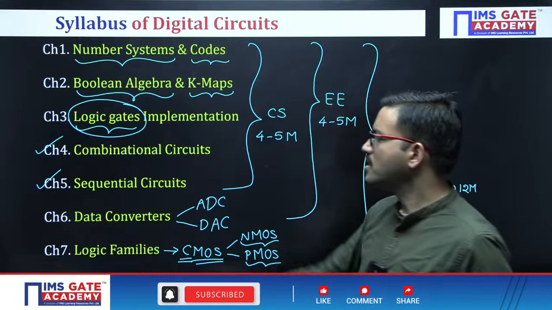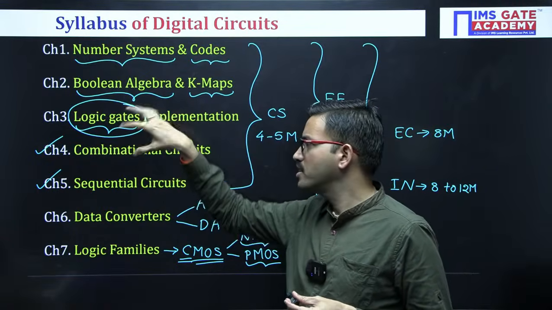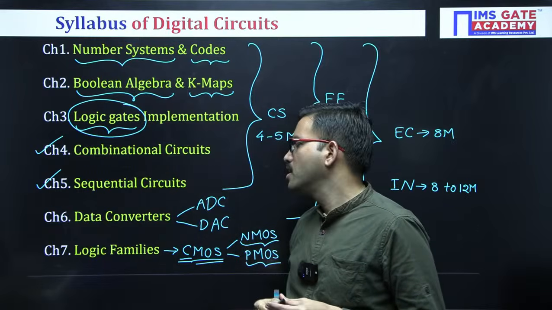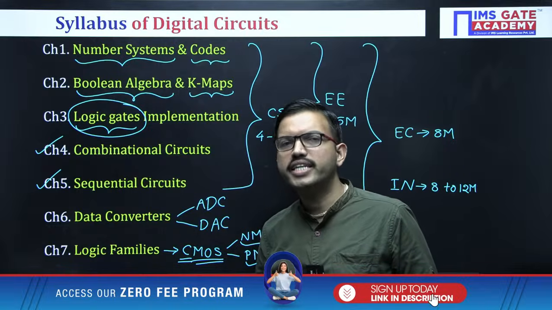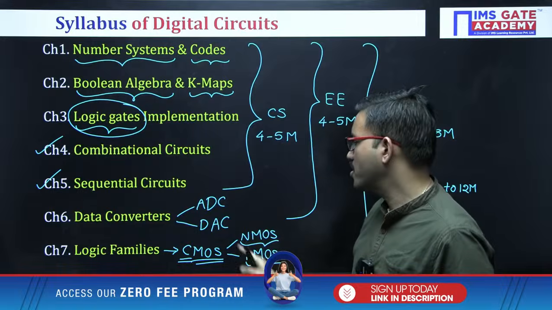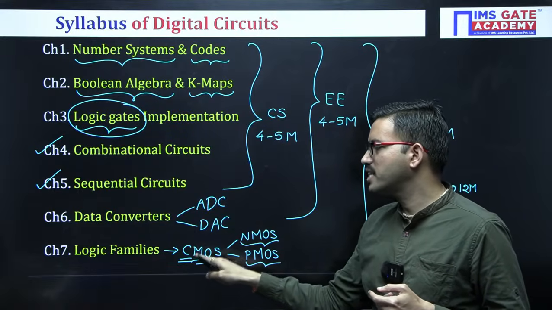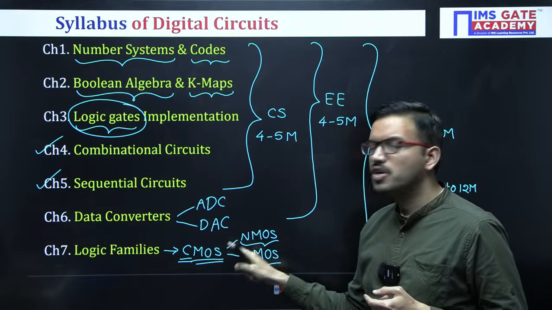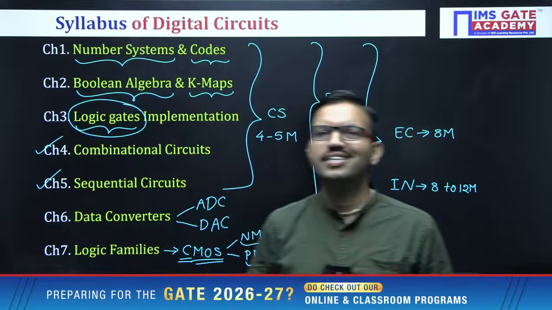Coming to the logic families, whatever logic gates are there in the third chapter, which you used to learn, those logic gates you will implement with the help of the CMOS logic family. That means you are using both NMOS transistors and PMOS transistors. The functionality of these two are complementary to each other, hence the C stands for complementary, and MOS is nothing but MOSFET, metal oxide semiconductor field effect transistor.